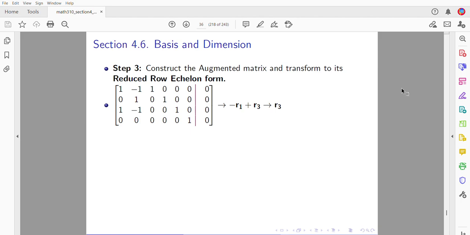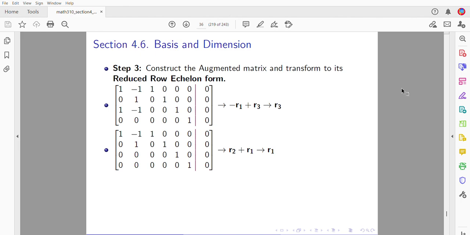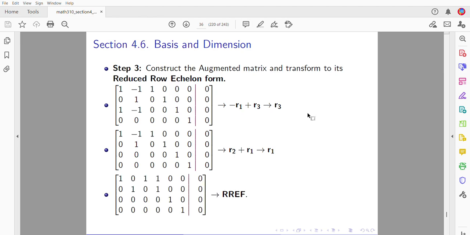That's your augmented matrix. Now we know how to transform. I've just gotten a 0 here. Negative row 1 plus row 3, you get a 0 here. Now I have 1 here. This process got me a 0 here, that's fine. Why am I doing this? Remember the reduced form, so that's a leading one. I'm trying to get a 0 above. I got the reduced row echelon form.